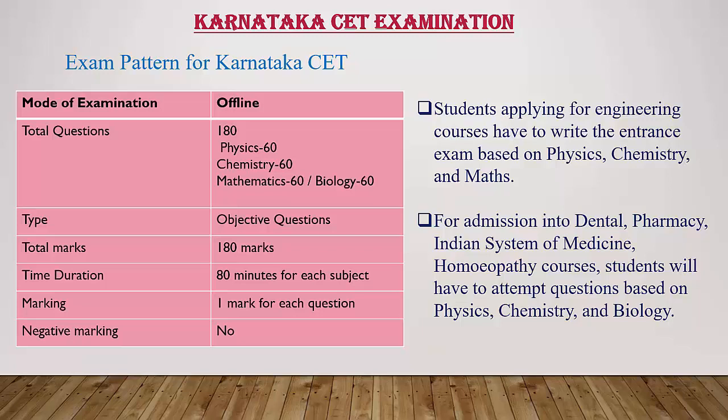First, you have to remember to select the combination, either PCMB or PCMCS. Second point, NCERT syllabus you have to study in class 11 and 12. So in class 11 and 12, you have to study theory and practical. Along with that, it is very important to study well for competitive examinations like JEE, NEET or Karnataka CET.